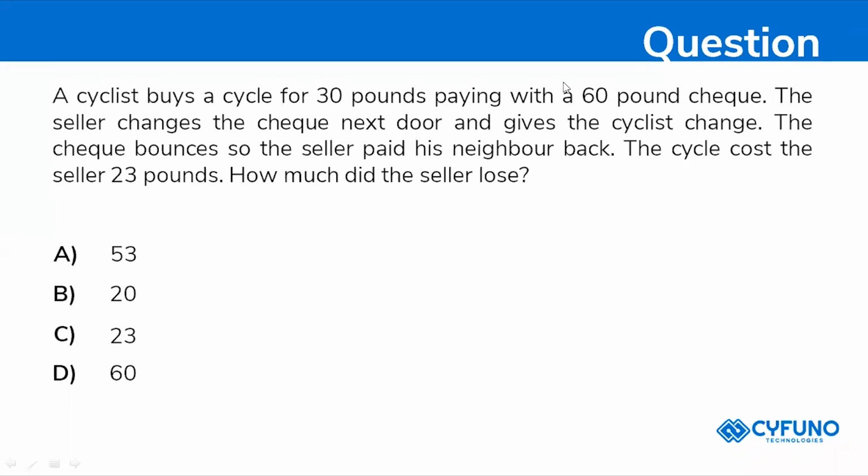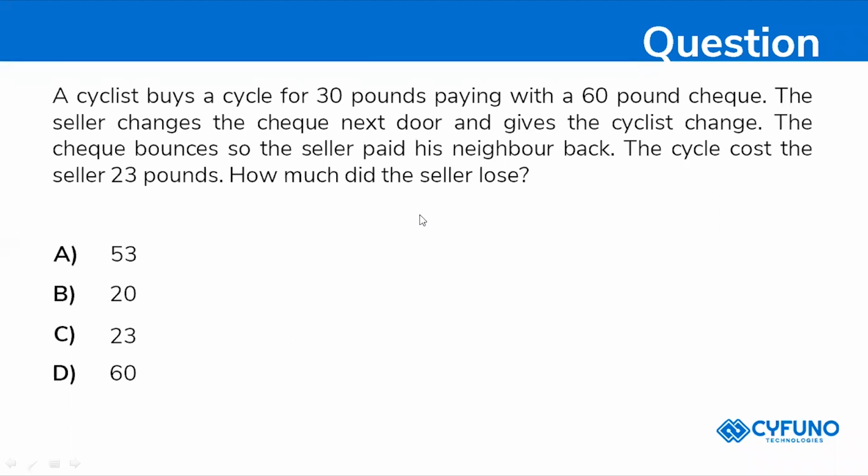So a cyclist buys a cycle for 30 pounds, right? And he is giving a check for 60 pounds. The check bounces to the seller, and the seller pays the neighbor. So the cycle costs the seller 23 pounds. How much did the seller lose?